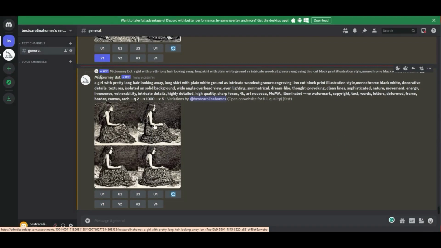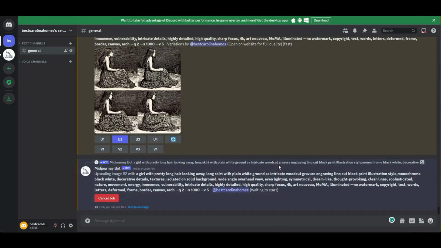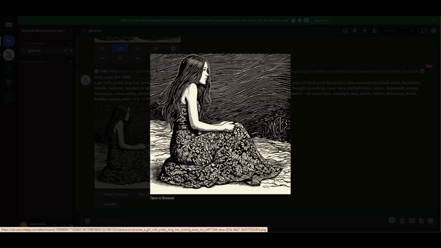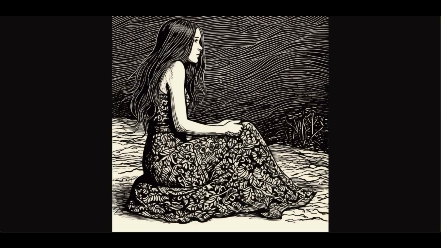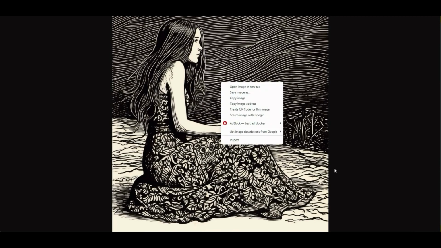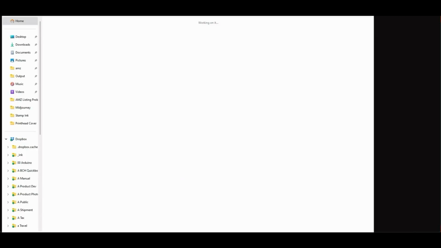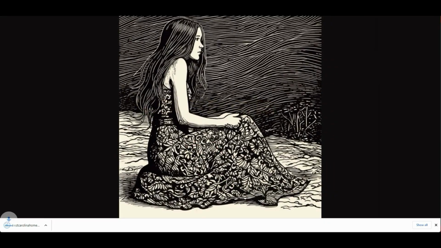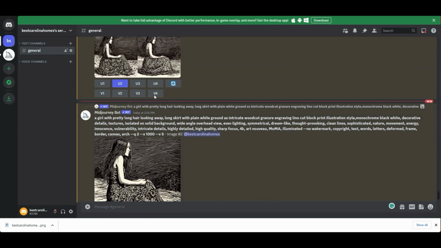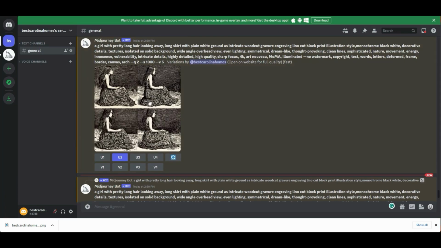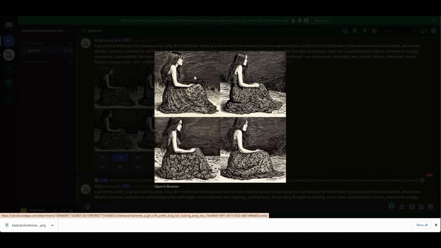We really like number 2. So we click U2, that means upscale 2. So we get a better image of the second image, so we can just put it in our wood engraving machine. Also, you can save it as a favorite by clicking the heart, and it's going to show up in your Midjourney, and you can see what other people made if you want to incorporate more ideas. You can use my code all day long.